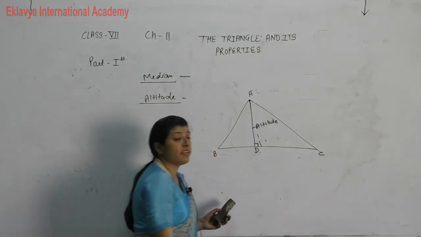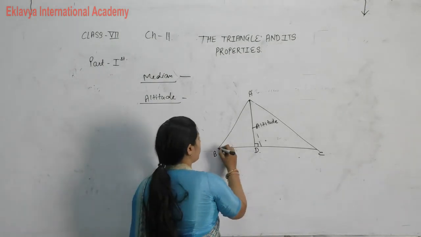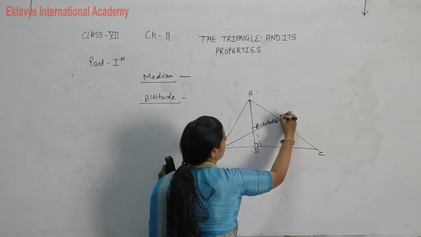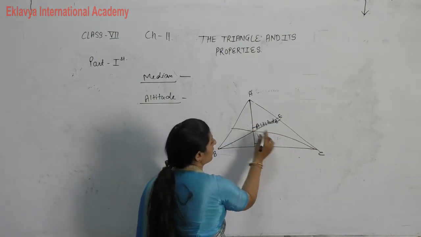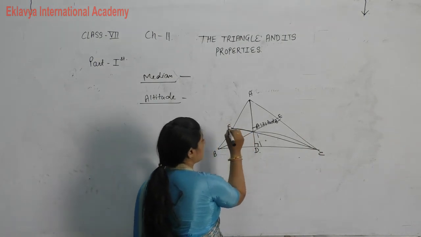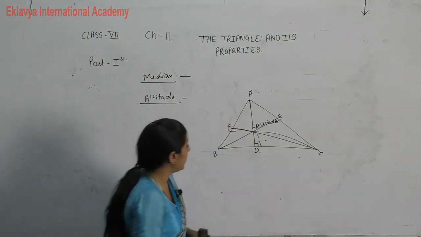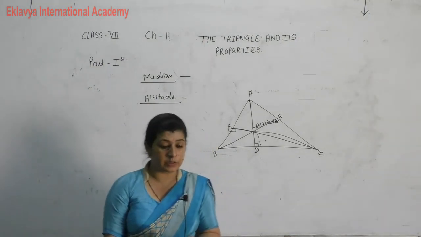So, in the same way, this triangle has 3 altitudes. From B, you can draw the perpendicular on AC. From C, we can draw the perpendicular on AB. So, there are AD, BE, CF. In this case, there are 3 altitudes.